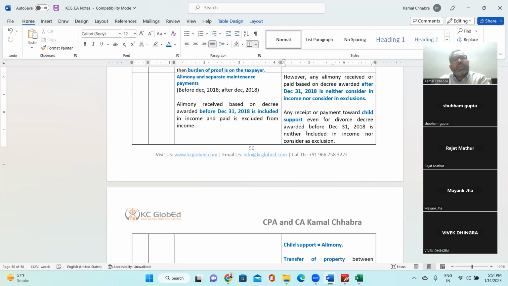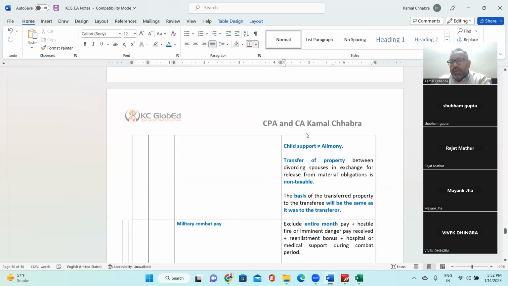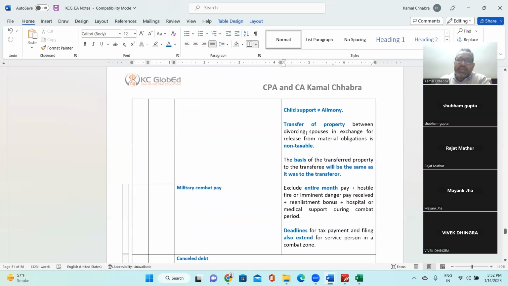So child support will never be income nor an allowable expense. It is always a personal expense, right? Whereas alimony was earlier income and exclusion, but after a 2018 divorce decree, it is also considered a personal matter, right? So child support will never be treated as alimony.